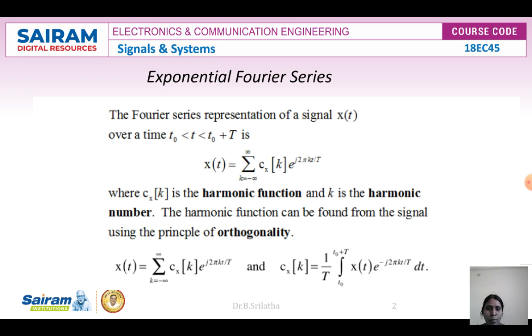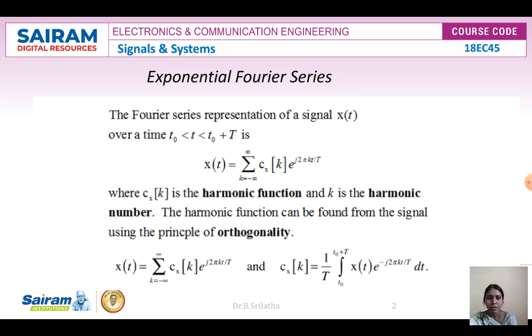The harmonic function can be found from the signal using the principle of orthogonality. Using that orthogonality principle, we are going to calculate that harmonic function c x of k.